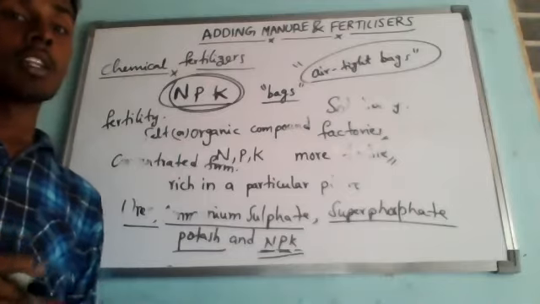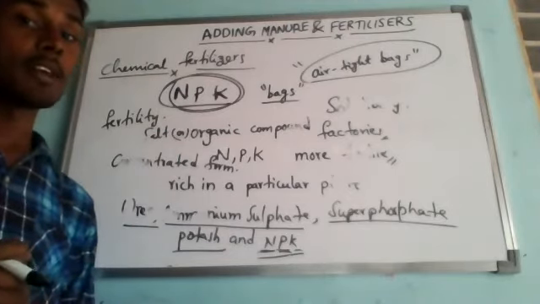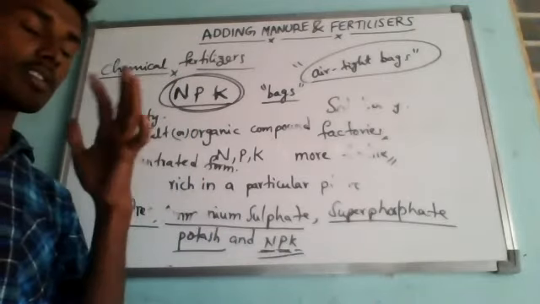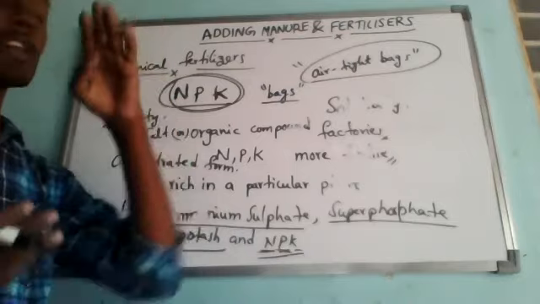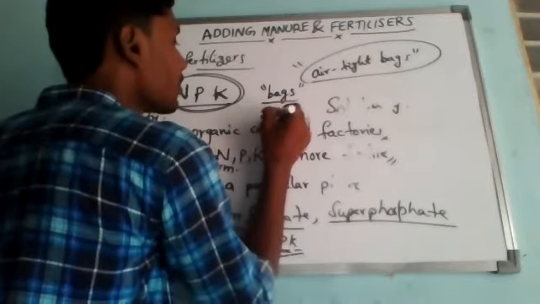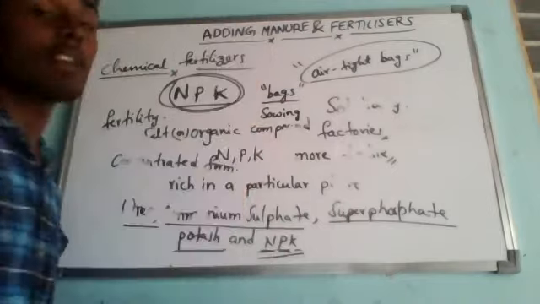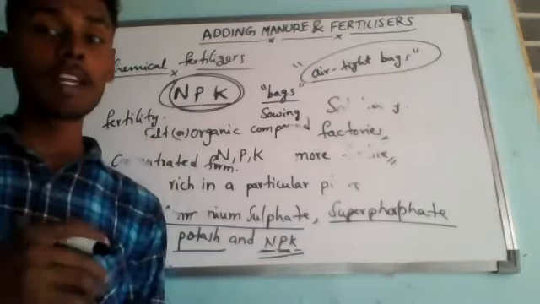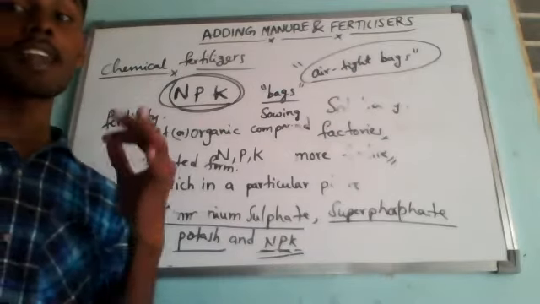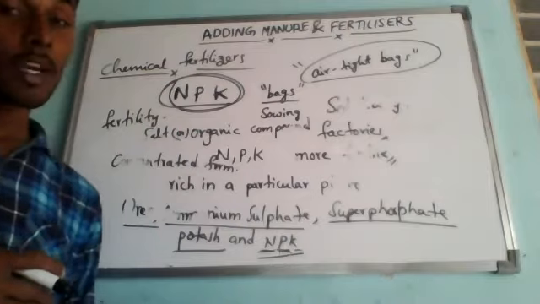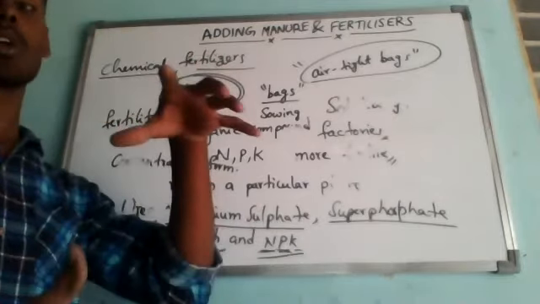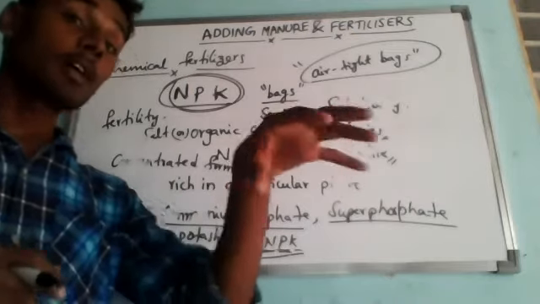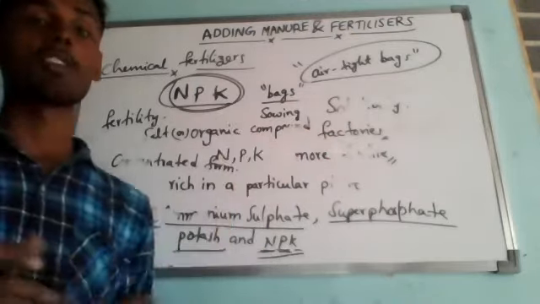Chemical fertilizers can be applied in different practices of crop production: during sowing, we can add a particular kind of chemical fertilizer, and also during irrigation, or sprayed on standing crops. Spraying on standing crops means that in the middle of crop growth we can also add some chemical fertilizers, depending on the specific nutrient required at the particular stage of crop production.